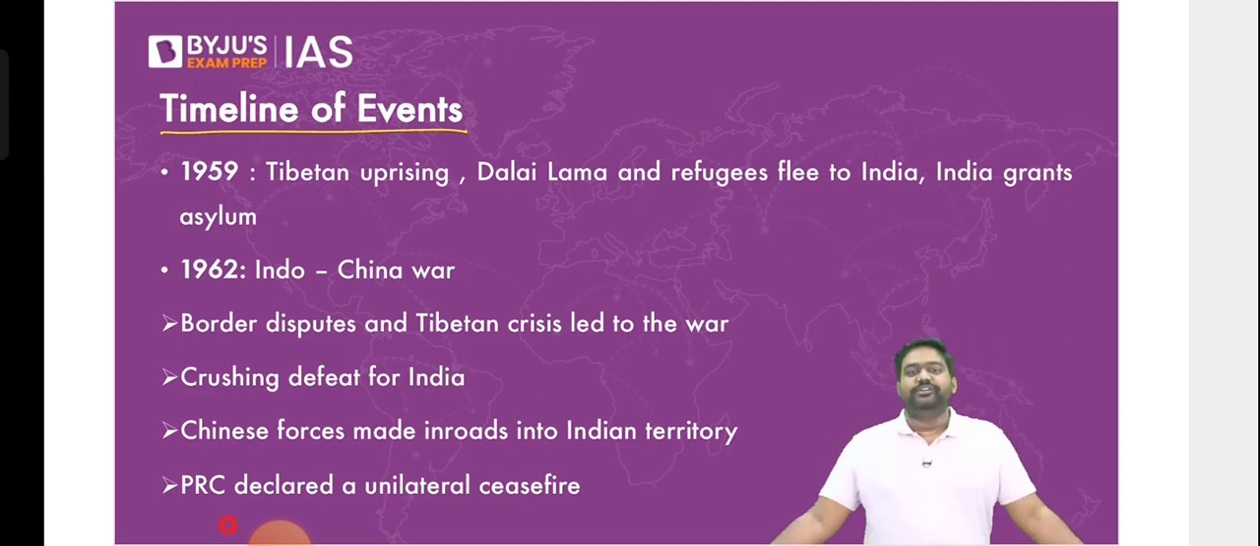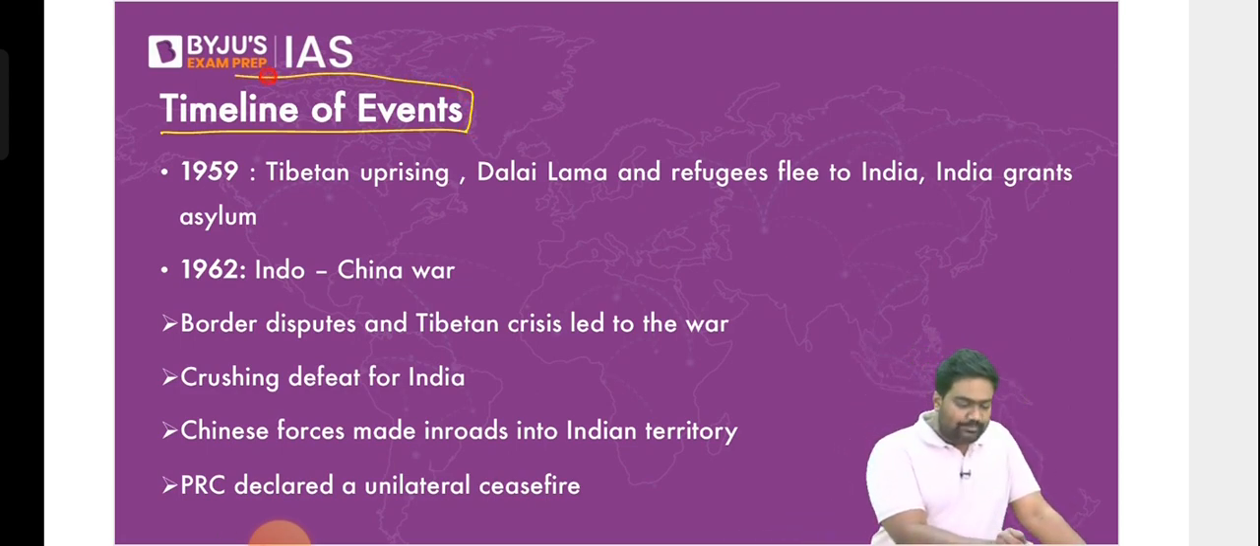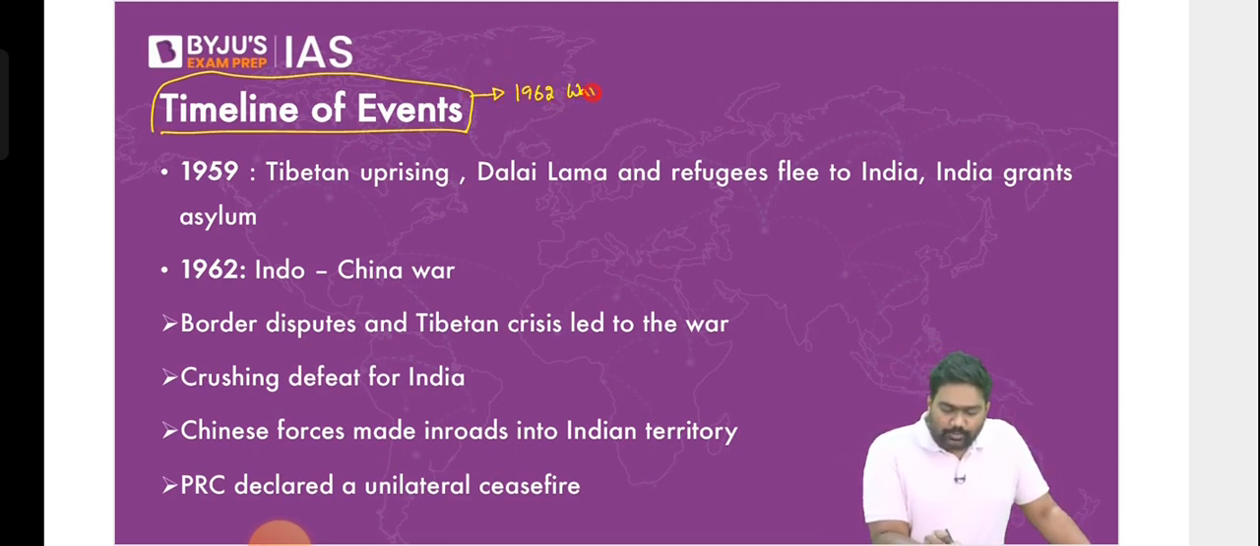Hello everyone, welcome back to the session. Now let's talk about the important events that happened from 1958, 1959 onwards, which laid the ground for the 1962 conflict between India and China.